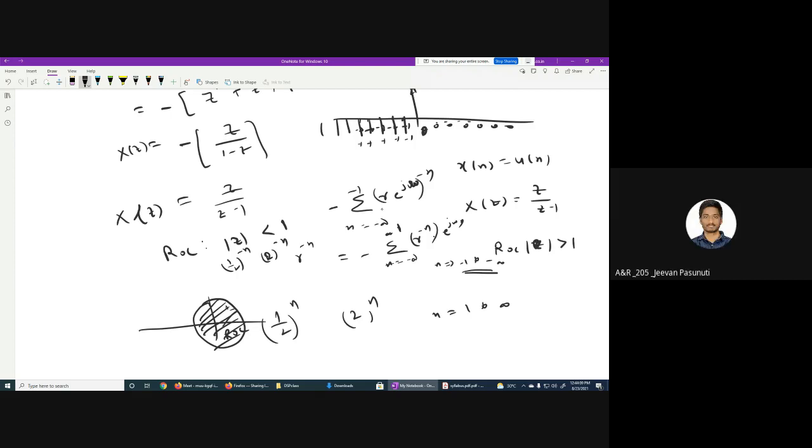Less than 1. First one, 1 by 2 power n. So is 1 by 2 less than 1 or greater than 1? Less than 1. So that is what it has given. Is it clear? Yes. I hope you understand now.